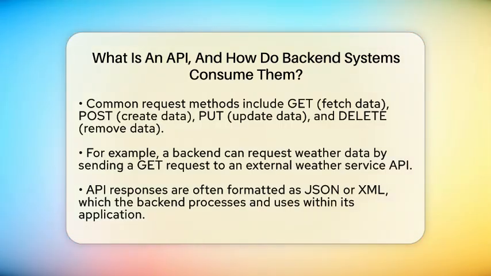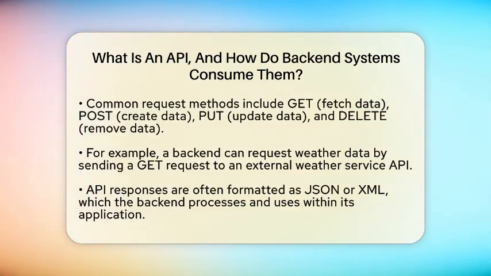For example, if a backend wants to get the latest weather forecast from an external weather service, it sends a GET request to that service's API endpoint. The API then processes this request, interacts with its own server or database, and sends back the weather data in a format called JSON or XML. The backend then takes this data and uses it within its own application, maybe to show the weather on a website or app. Understanding how to consume external APIs involves a few key steps.